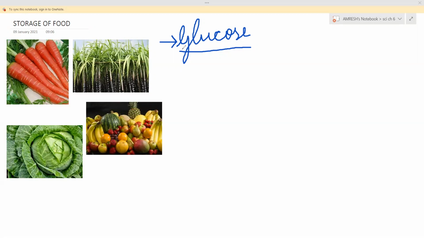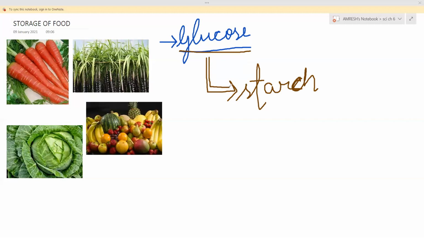So they have to store it in the form of starch, and starch is a stable product, so they have to form starch. So plants store the food in the form of starch. When they require, they convert it into glucose and consume it. But when they store food, they store it in the form of starch.